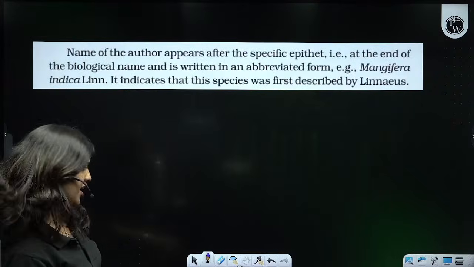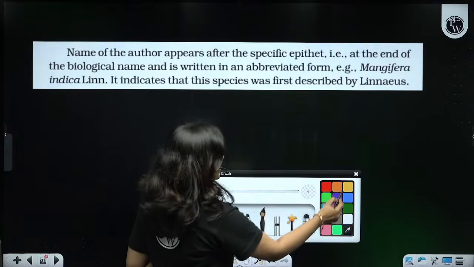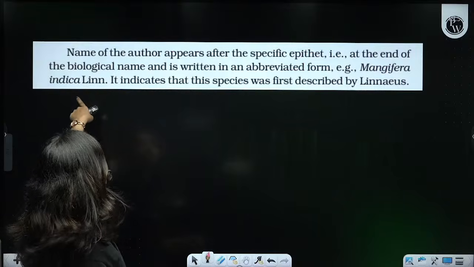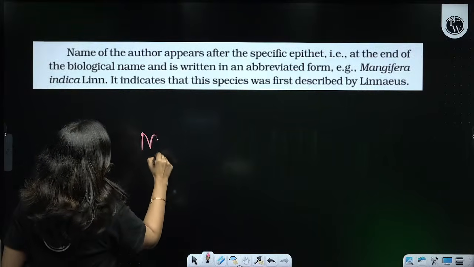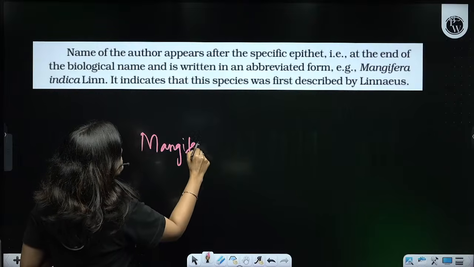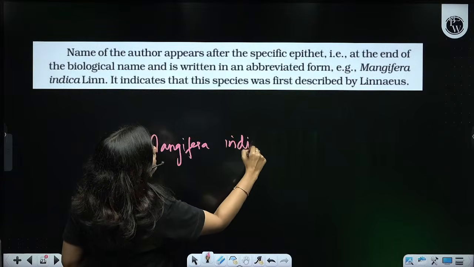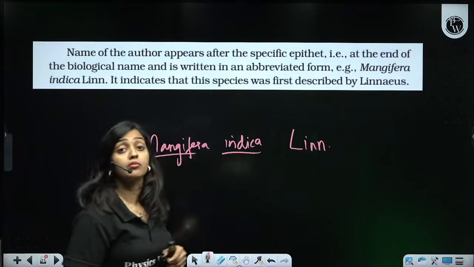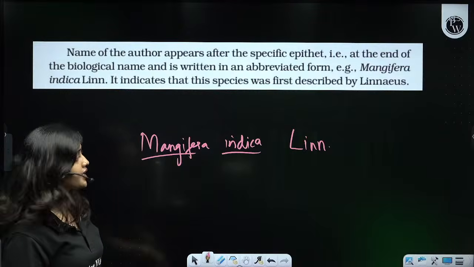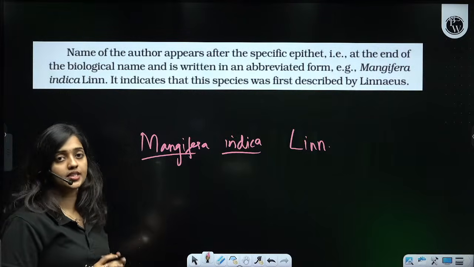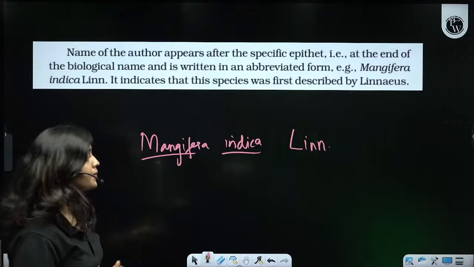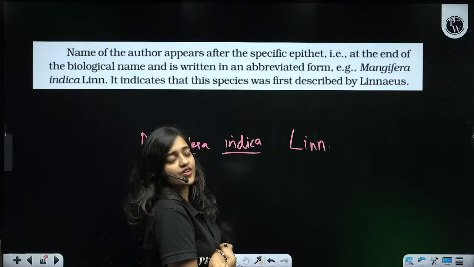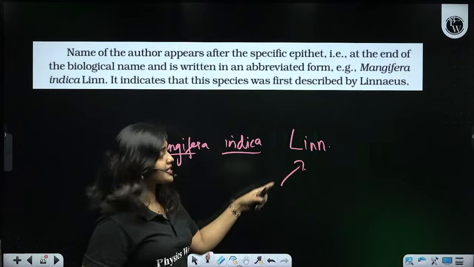So one more small rule is there. Sometimes you might see a scientific name written like this: Mangifera indica Lin. I am writing it again here: Mangifera indica Lin. I have separately underlined; the genus is in capital letter, the species in small letter. It is not printed, it is handwritten. And here I have given an abbreviation of the author who described this for the first time. This is the abbreviation of Linnaeus.